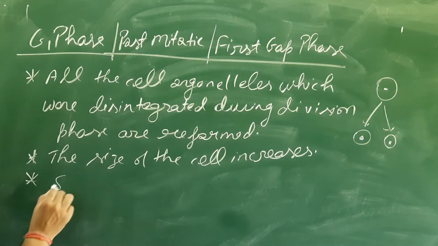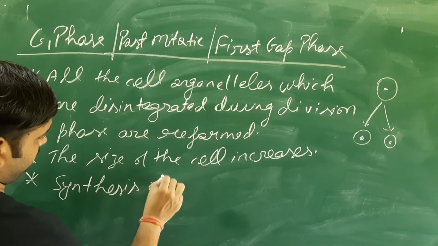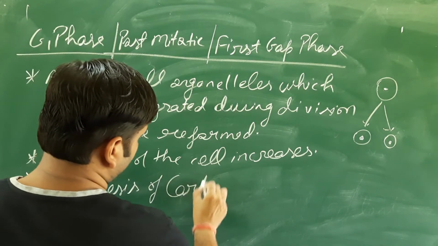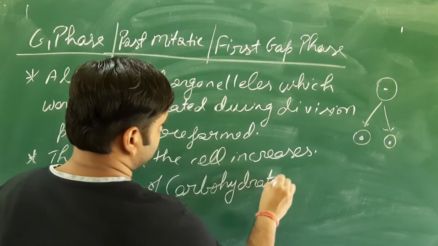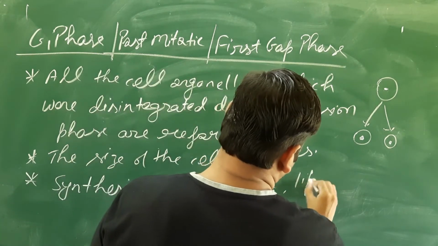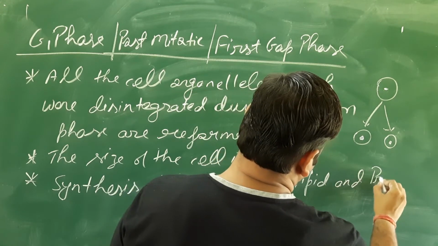So the synthesis of carbohydrate, lipid and protein takes place.